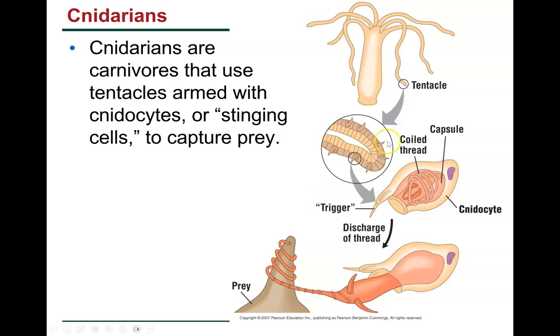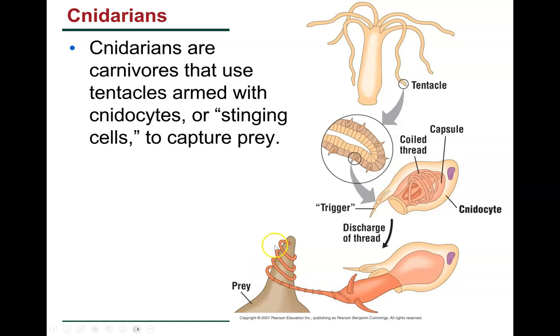Cnidarians are carnivores, so they use their tentacles with these special stinging cells to capture prey. As the prey brushes up against it, this whole thing snaps open, discharges the thread, and wraps around the prey.